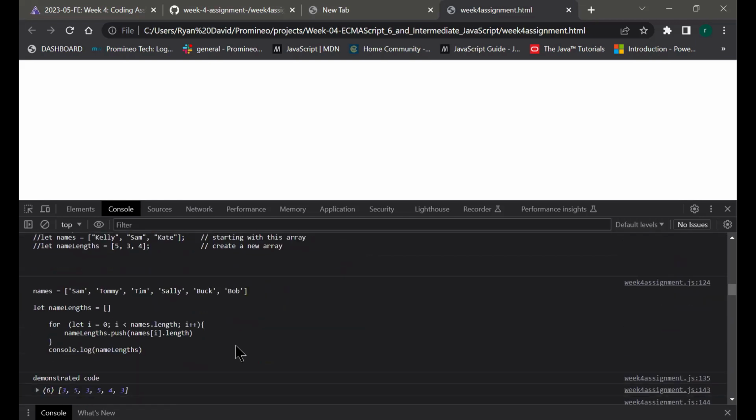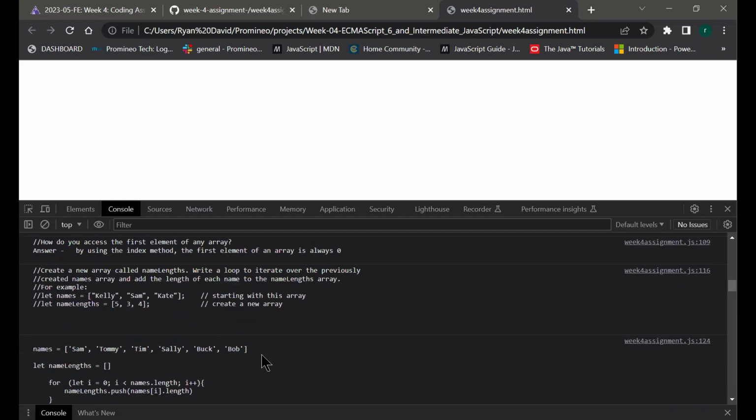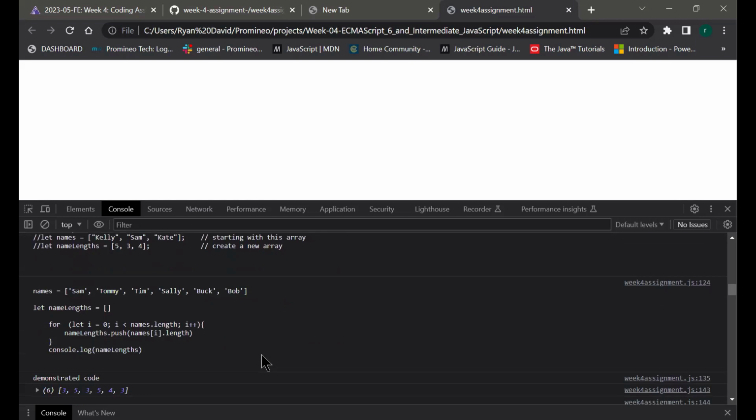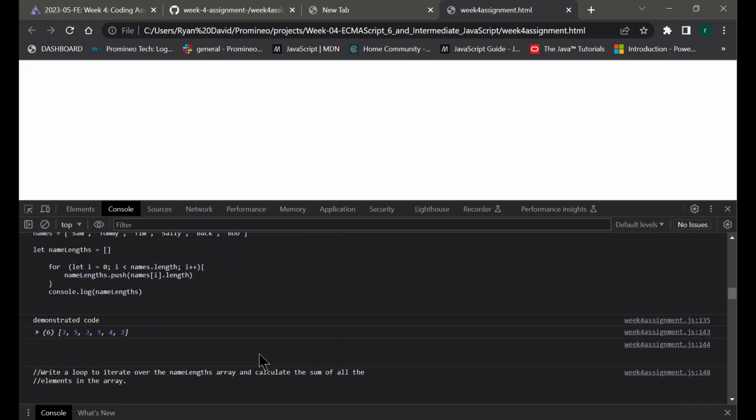Actually, this project was very, very hard for me. It was very difficult. It was really good, but it was very difficult. Let's see, this one, name lengths. This is basically just demonstrating what each of the characters were in the names, and you can see it adds it all up in here.